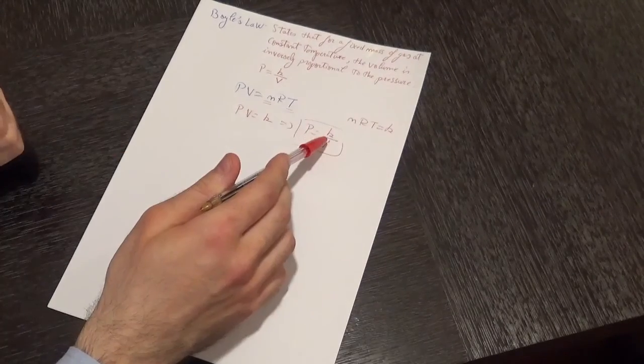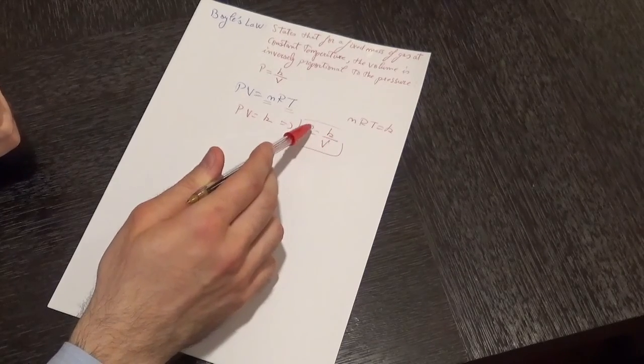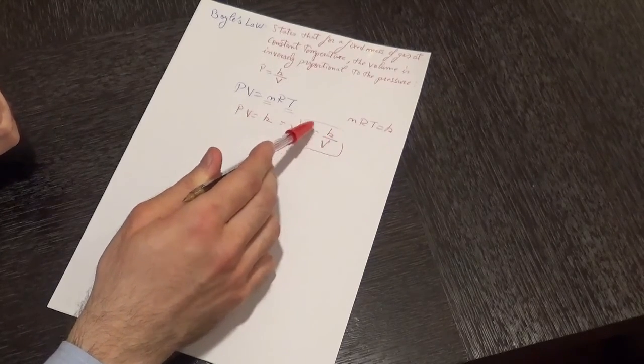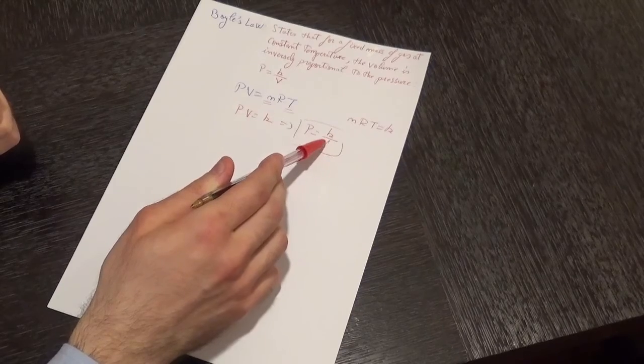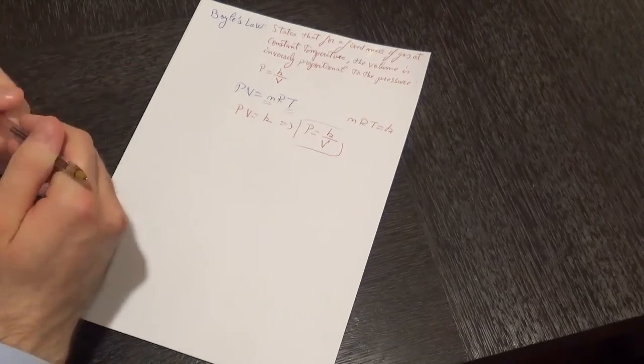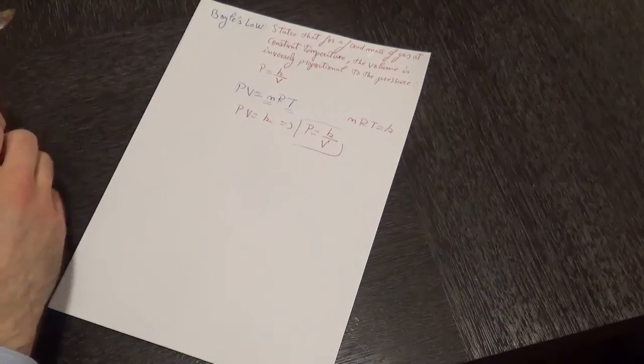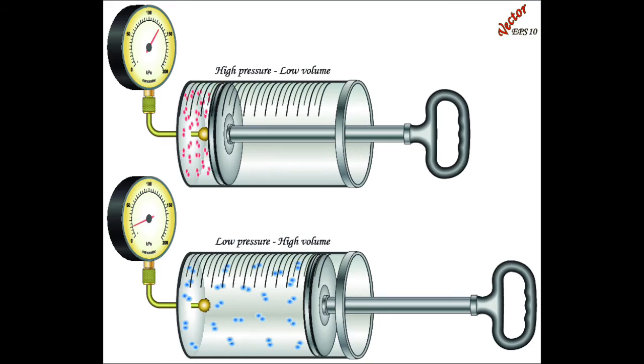From that equation, we can deduce that whenever we increase the volume occupied by the gas, we are reducing the pressure of that gas, or whenever we decrease the volume occupied by that gas, we are increasing the pressure of that gas. How can we prove that inverse proportionality between the pressure and the volume? Let's have a look at the following schematic, which consists of two containers that contain the same amount of air molecules. So we are fixing the mass of gas in each container. And in addition, we are also fixing the temperature in each container.